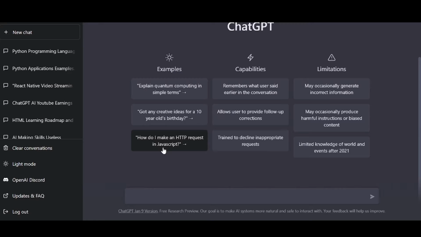Here you really don't need to find any links for a tutorial on Google and select the best one from it, because ChatGPT is here to solve all your questions and will help you to learn from start to advanced. Okay, so let's begin.